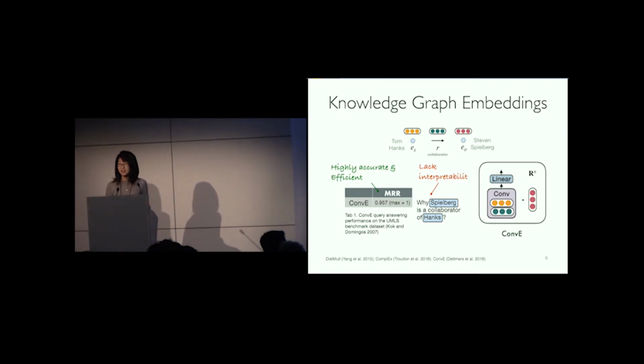State-of-the-art models such as ComplEx use standard neural network operators to parameterize this function. And these types of models achieve high accuracy on standard benchmark datasets despite being very simple. However, they are not very interpretable because all they can produce is just a likelihood score.